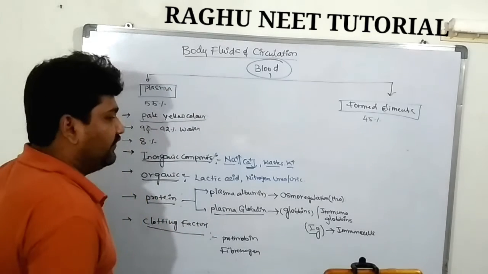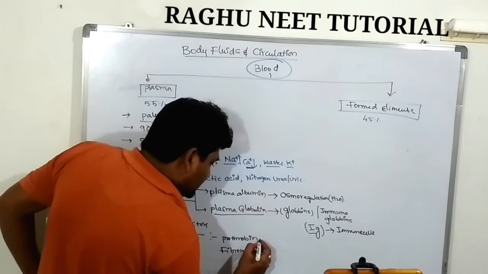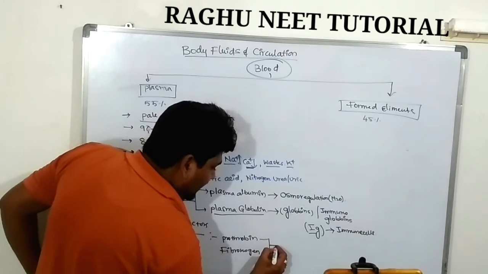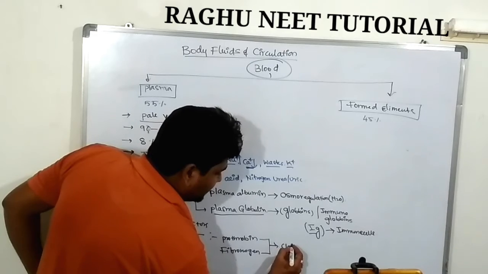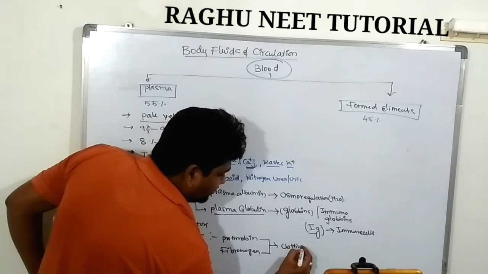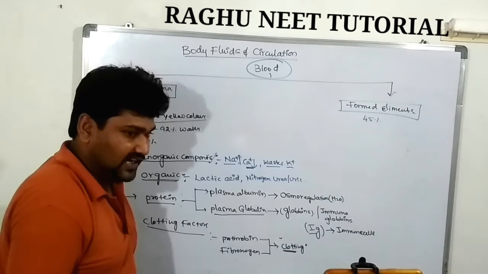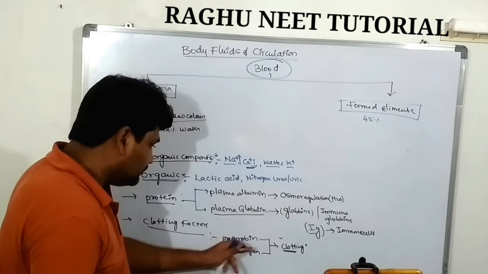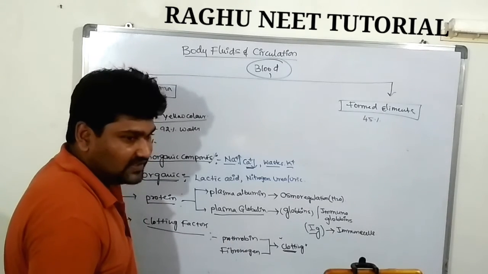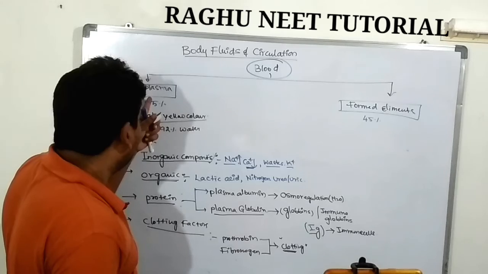The prothrombin and fibrinogen both act as clotting factors. They prevent blood loss. So this is the composition of the plasma.